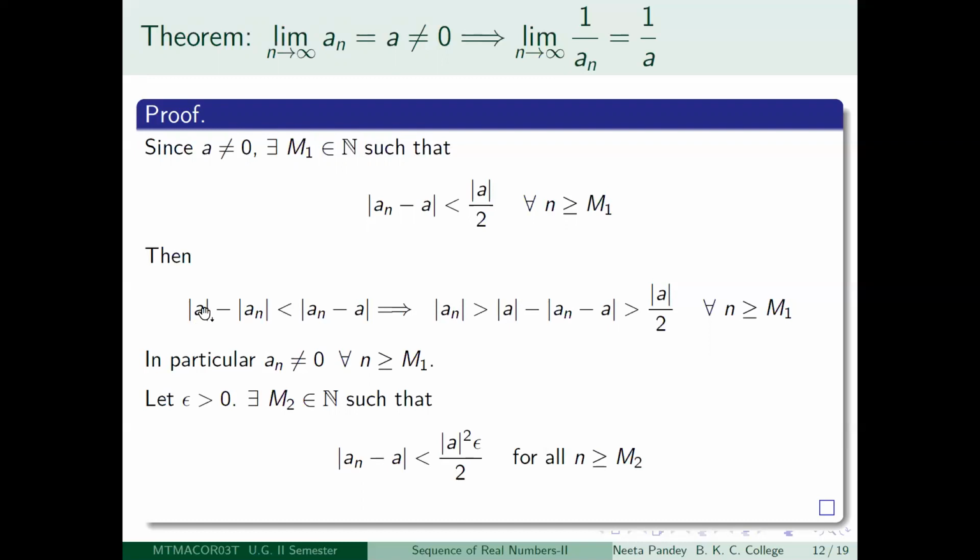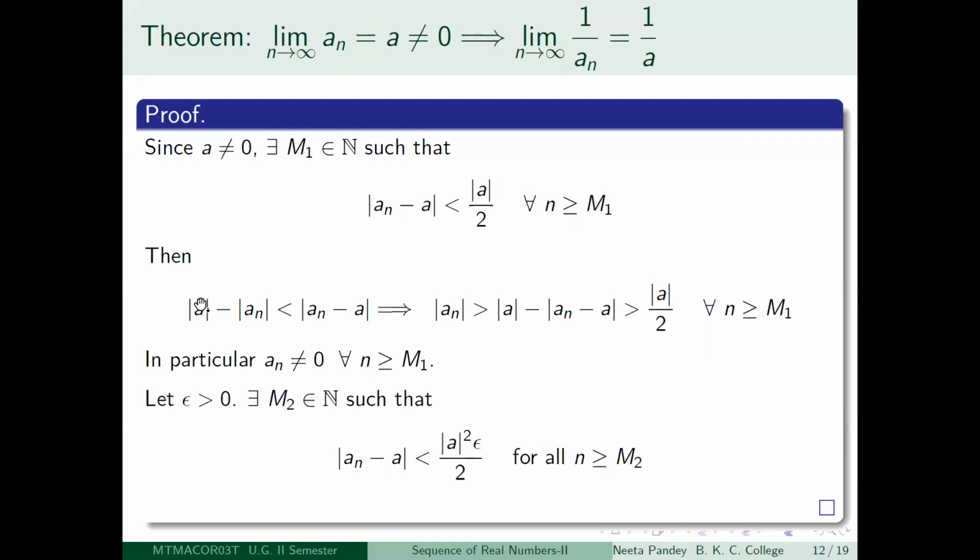Write a as a minus an plus an. Then use the triangle inequality, you will get mod of a is less than or equal to mod of a minus an plus mod an, and then take the mod an on the left hand side. So you will get this inequality. And what does this mean?